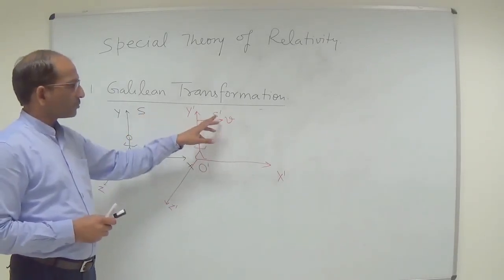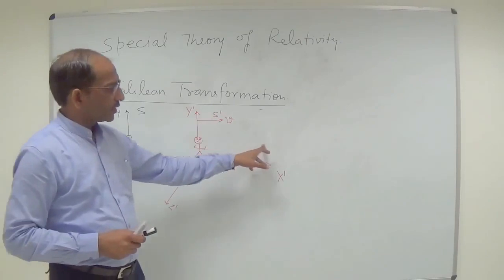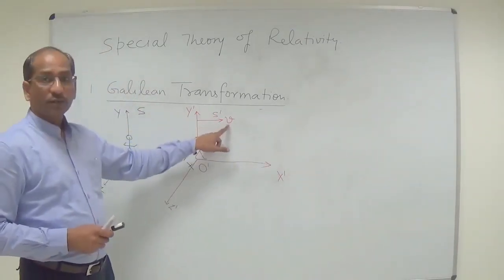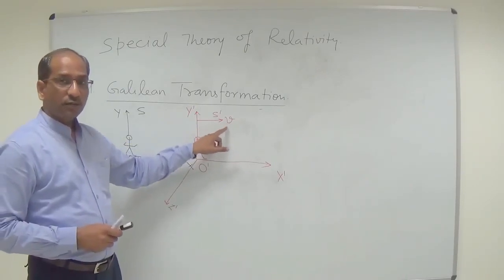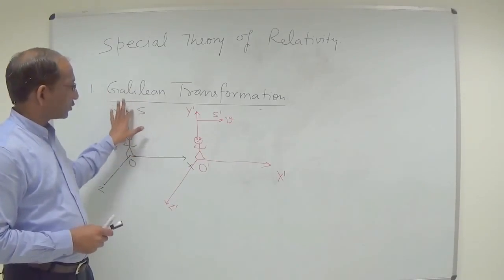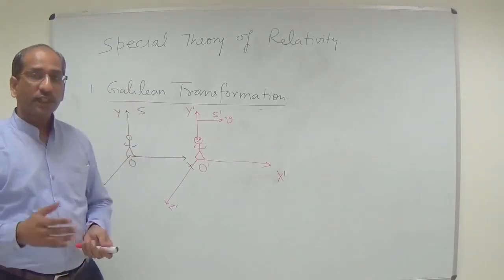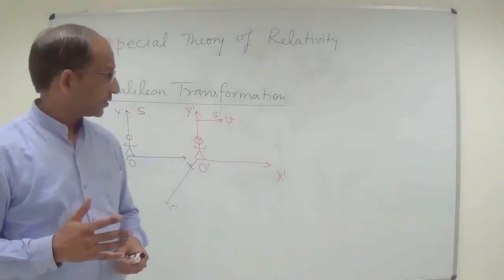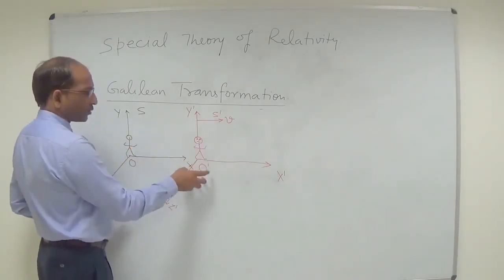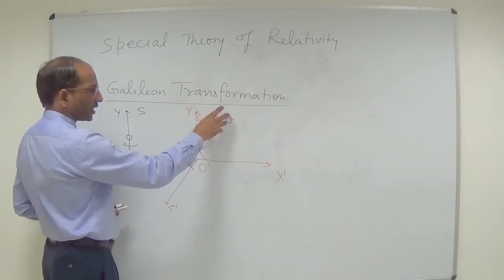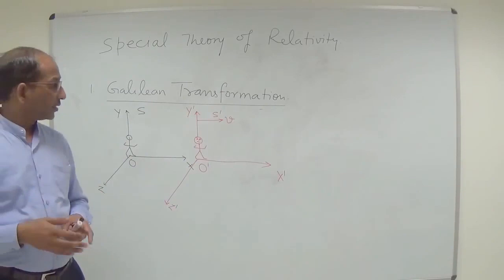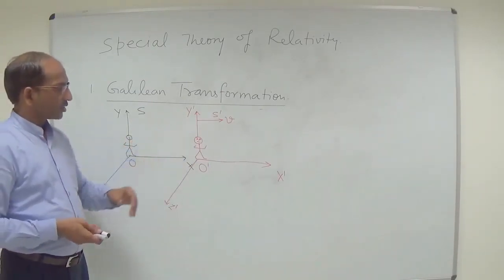This S prime plane is moving along the positive X direction with the relative speed V. This relative speed V is with respect to the stationary plane, and that plane is S. O and O prime are observers in S and S prime, right? So this is the situation.